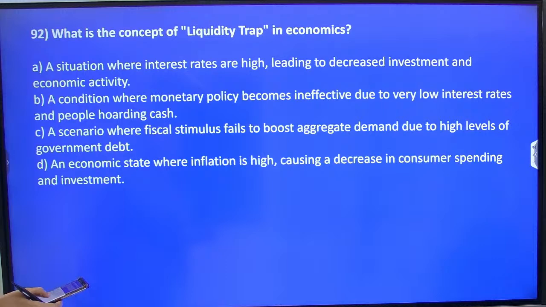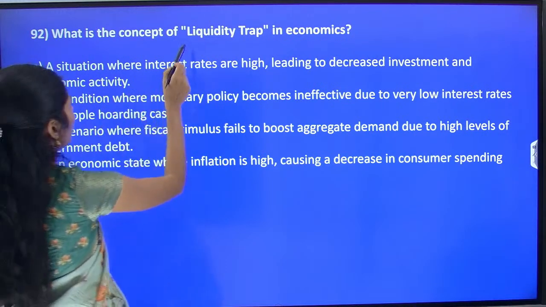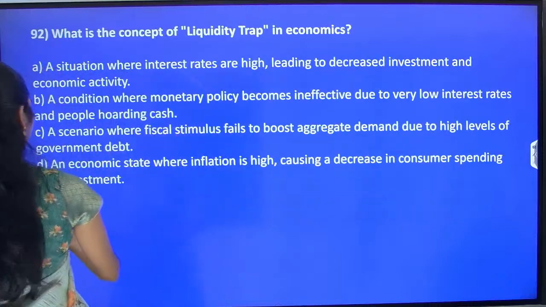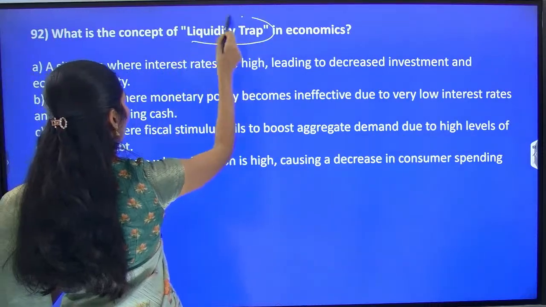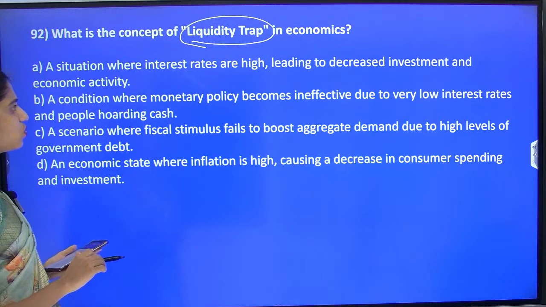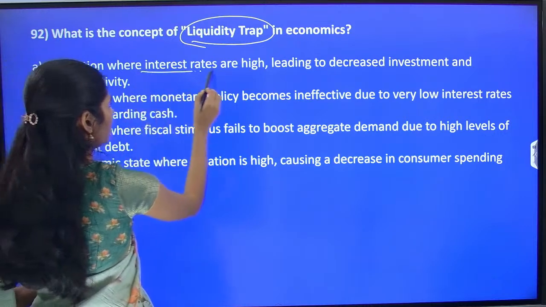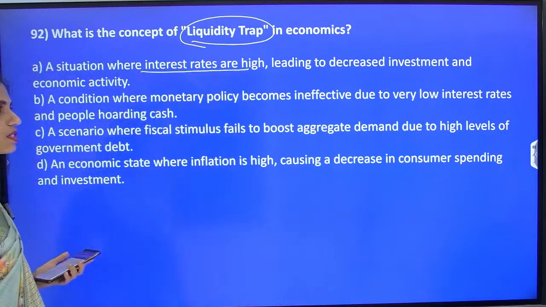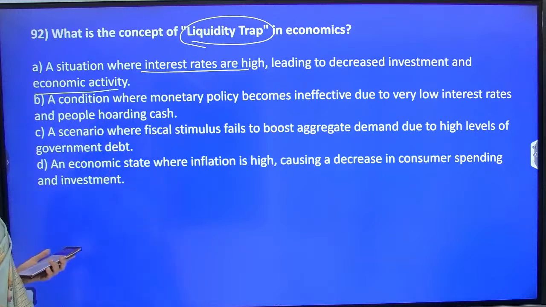Okay, now let us see the next question. It is a very easy question. What is the concept of liquidity trap in economics? Listen to the options carefully. Option A is a situation where interest rates are high, leading to decreased investment and economic activity.